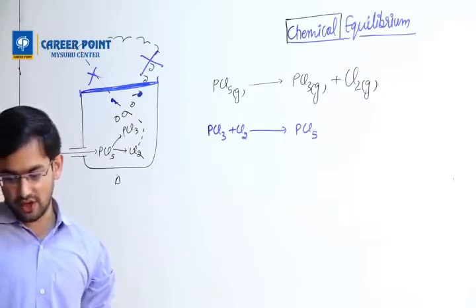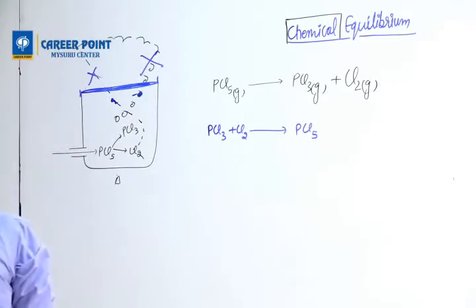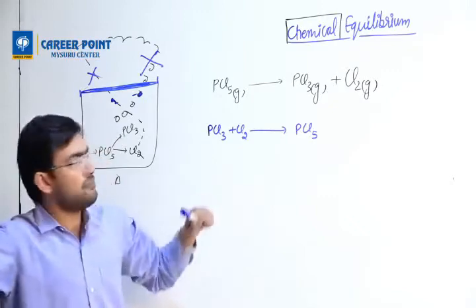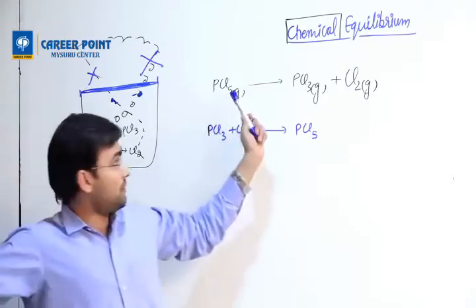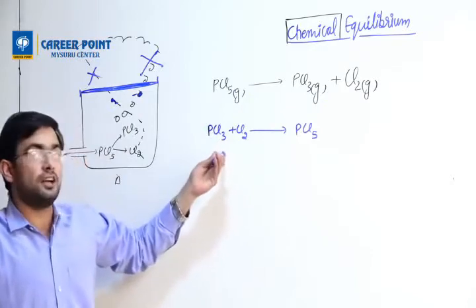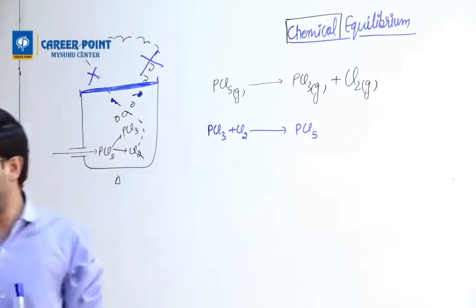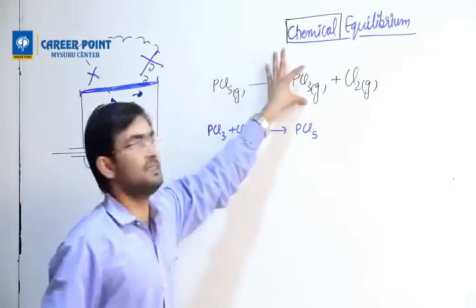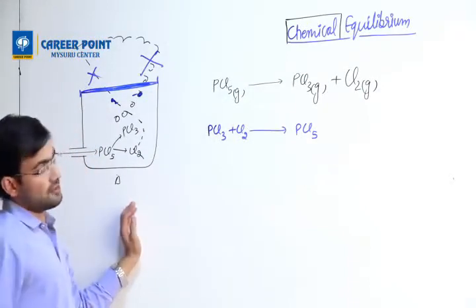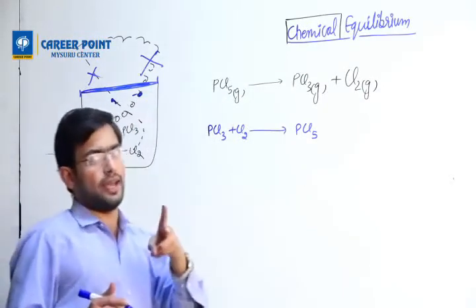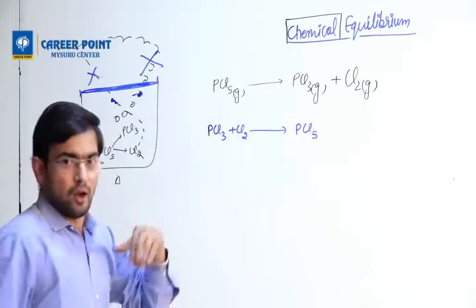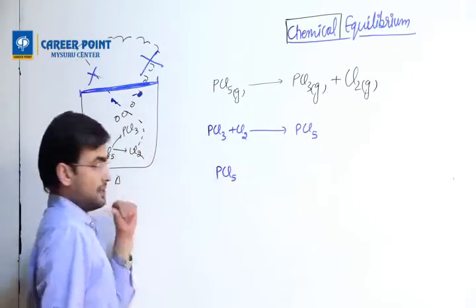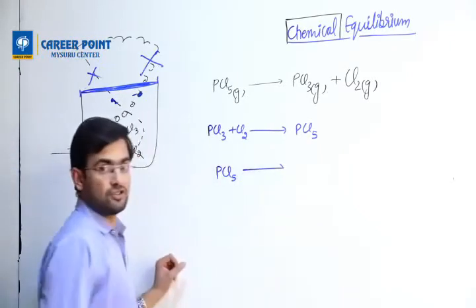So now I have PCl5 gas. In the first reaction this was your reactant and that was your product. But now this is your reactant and this is your product. You will find that these are the same, happening in one container. Both reactions are possible. So instead of writing two reactions happening in the same sample, what I could write here is, as I started from PCl5, PCl5 gives rise to, with a both-sided arrow.